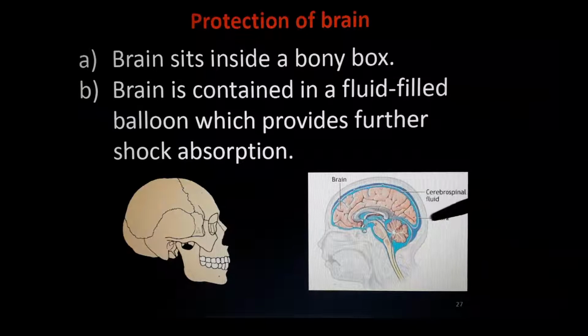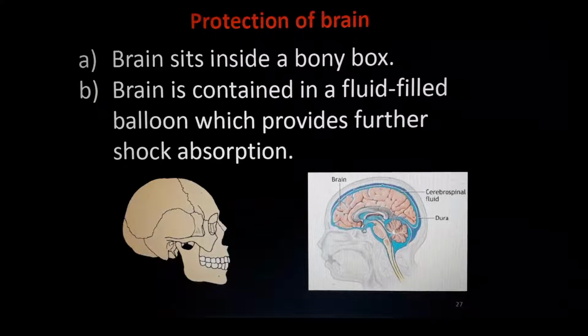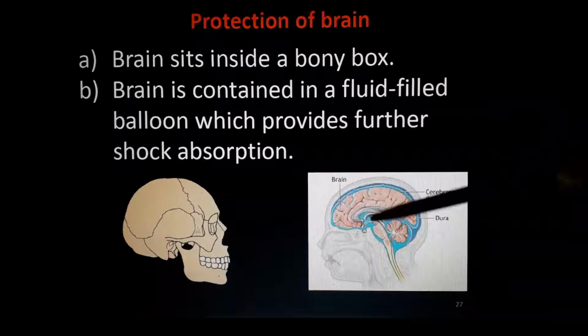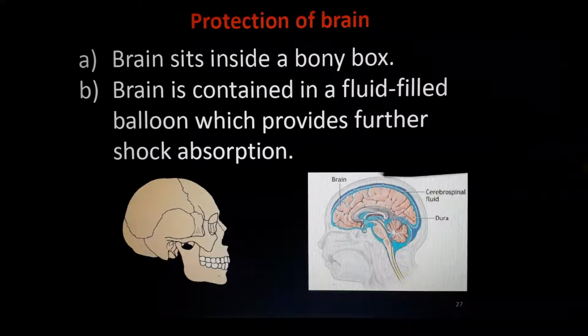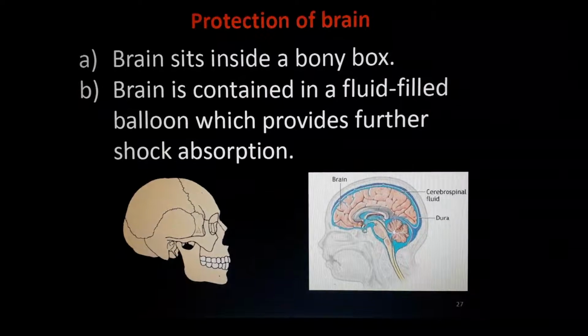Another layer is there called dura. The function you don't want to study. In between the brain and that, there is a small gap, and that gap is filled with cerebrospinal fluid. That cerebrospinal fluid is all over the outside of the brain and also around the spinal cord. Sorry, not intestine. It's spinal cord, not intestine. Don't tell that it's intestine. Somebody will slap you in your face if you say that. Oh my goodness, sorry for that.